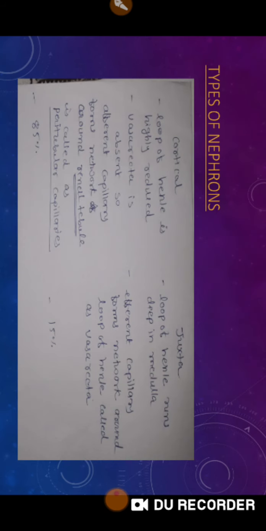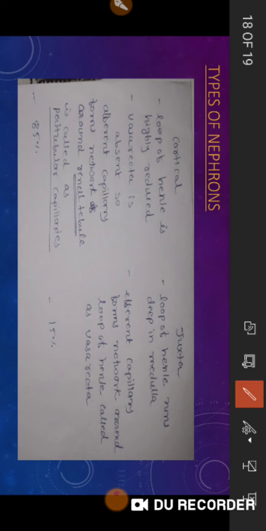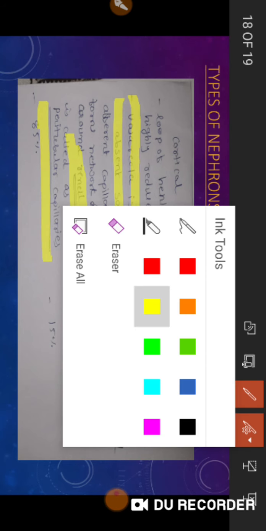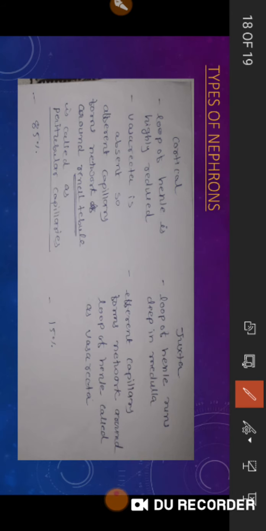Okay, here we have to discuss two types of nephron, the cortical and the juxtamedullary. Cortical nephrons have a highly reduced vasa recta. Vasa recta is almost not there. So the efferent arteriole forms a network around the renal tubule. So it is called the peritubular capillary. What are peritubular capillaries?